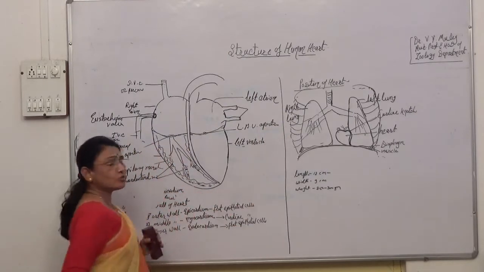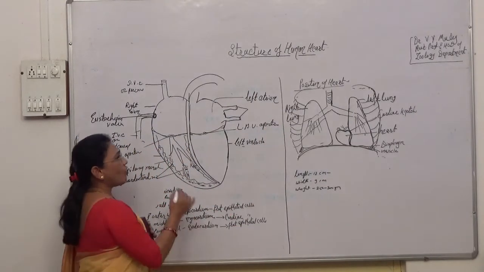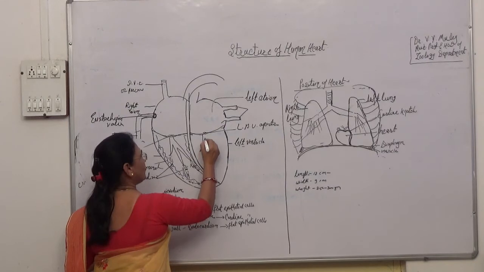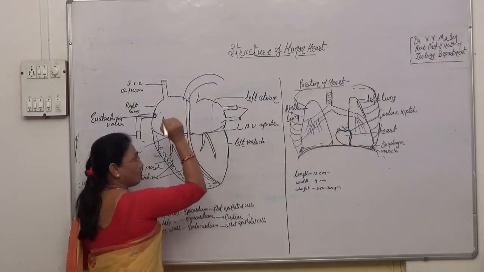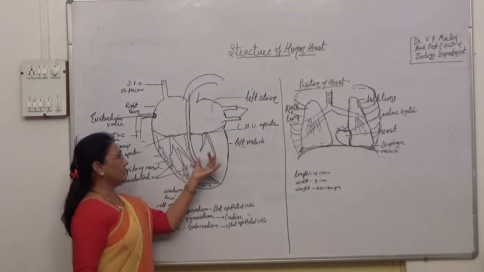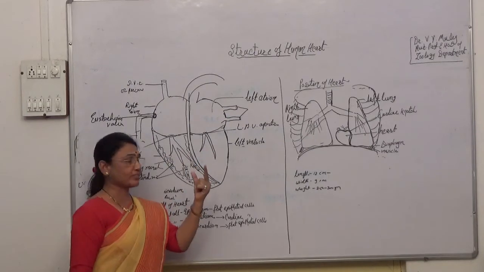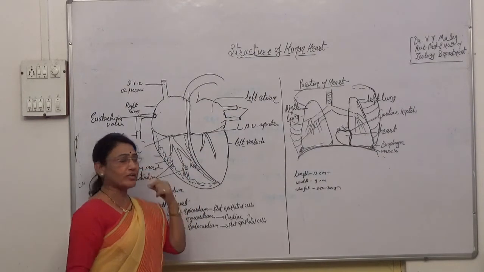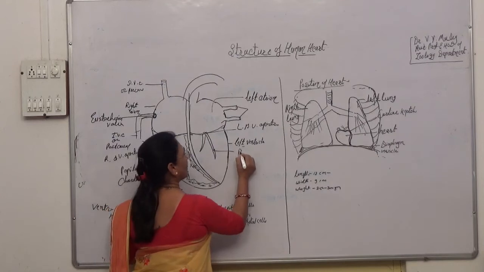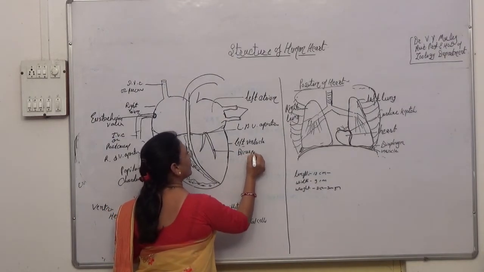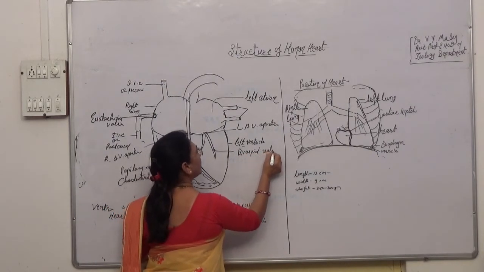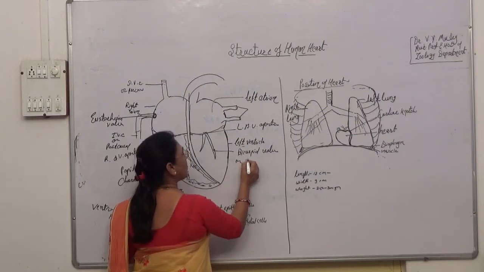This aperture is also guarded by a valve, and this valve is called the bicuspid valve, because this valve has two cusp-like structures. Therefore, this valve is called the bicuspid valve. And this is also called the mitral valve.